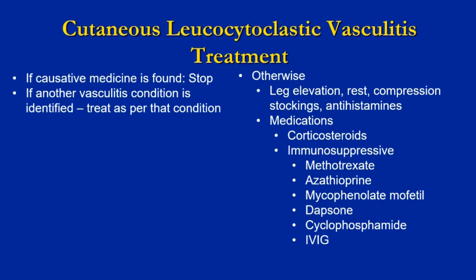As with all the vasculitis conditions, corticosteroids are used and immunosuppressive drugs, including methotrexate, azathioprine, mycophenolate. Dapsone, which we've not really talked about, can be used in this condition, cyclophosphamide, and IVIG.